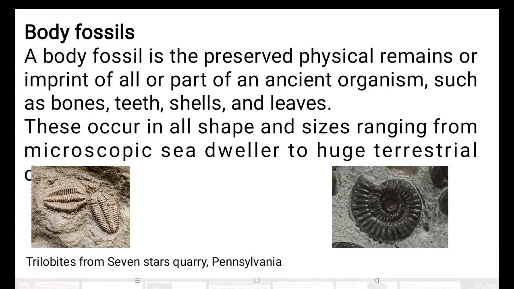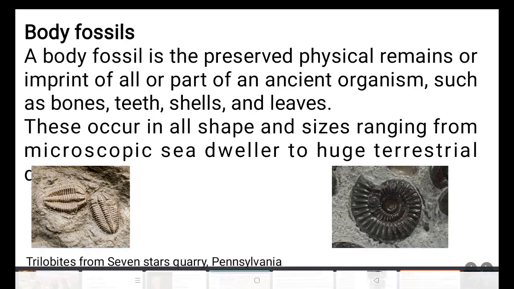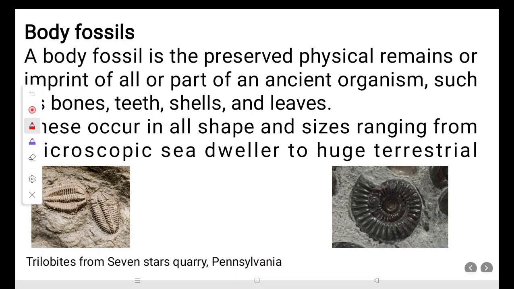Here, body fossils. What is a body fossil? A body fossil is a preserved physical remain or imprint of the whole organism, or some parts like bones, teeth, shell, or leaves in the case of a tree. So mainly for a body fossil, the physical remain of the organism should be there, not any trace or trail like a trace fossil, which we will discuss later.